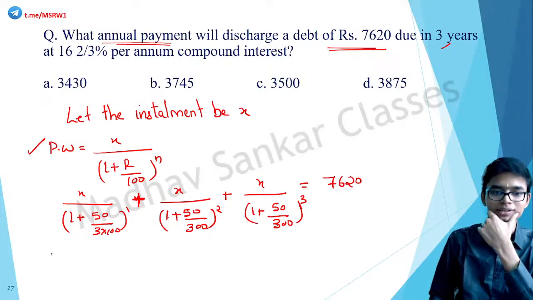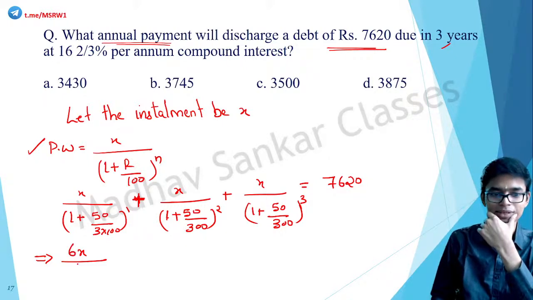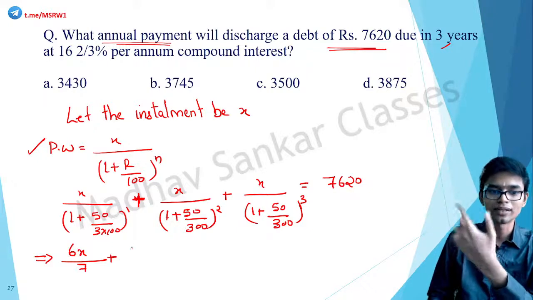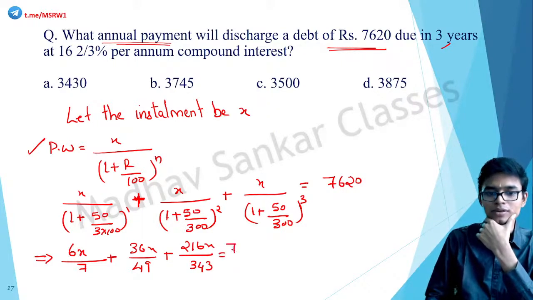So we can rewrite this as X by, 50 by 300 is again 1 by 6, so it is 7 by 6, correct? So it is 6x by 7 plus, it is squared. So basically 36x by 49 plus 216x by 343 is equal to 7620.